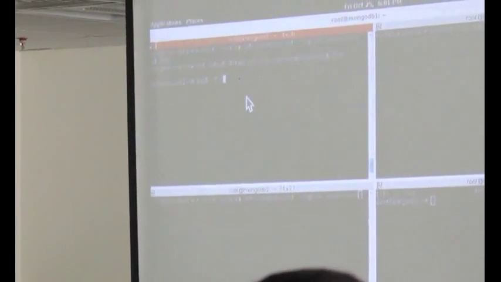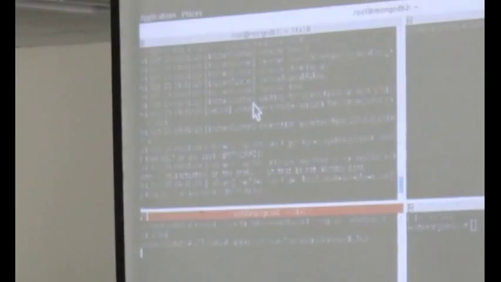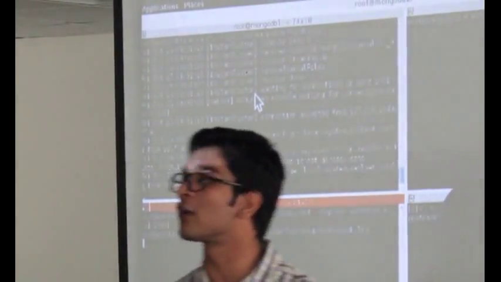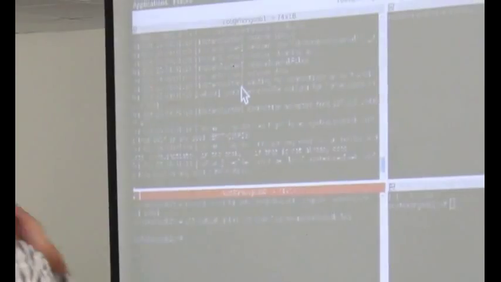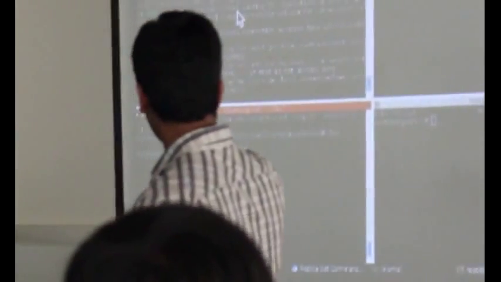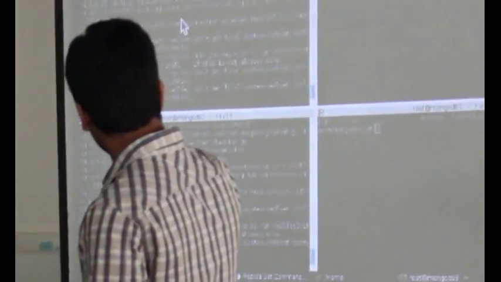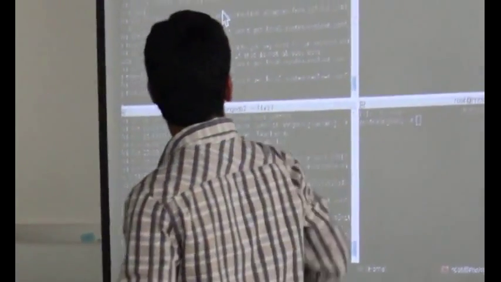If you see the MongoDB log, it keeps showing it's trying to connect to a replica set, but it's not getting any replica set because you didn't configure it. You didn't tell your replica set what the other nodes are going to be. So I will replicate all these processes on all the servers, and check the log again. It's again showing replica set; local system replica is not available.